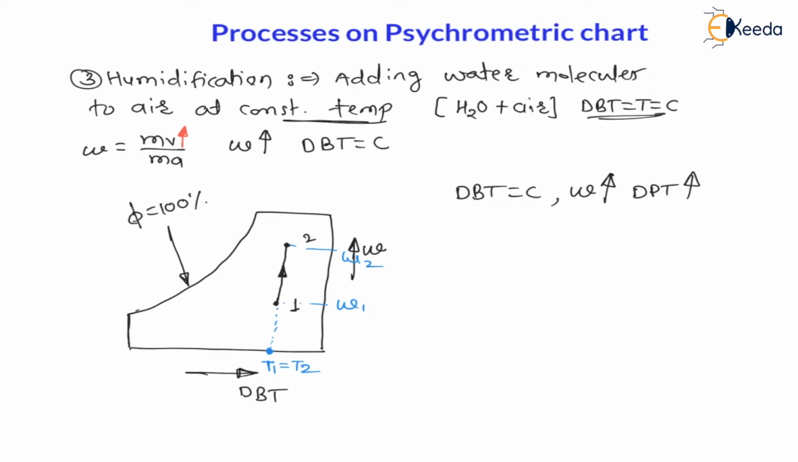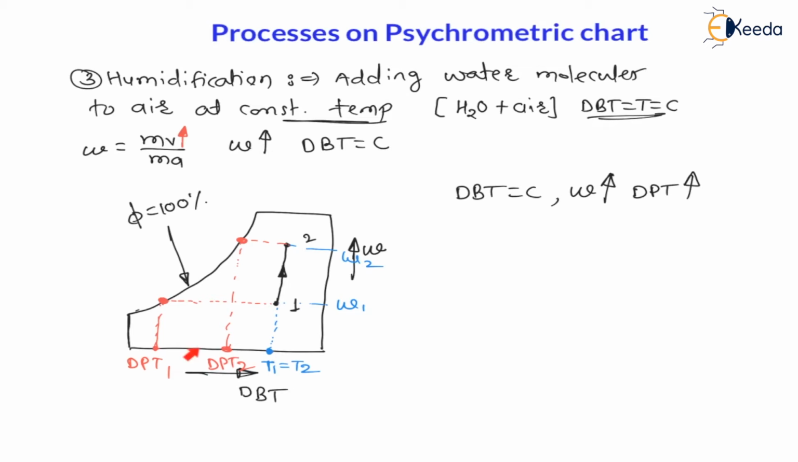Therefore from 1, if I draw a horizontal line so that this line cuts the relative humidity equal to 100% line, then I will get dew point temperature 1. The corresponding temperature is called dew point temperature 1. Similarly from point 2, if I draw a horizontal line, I will get saturated air at some location, and from this point I will get dew point temperature 2.